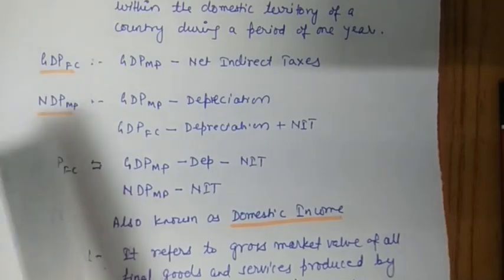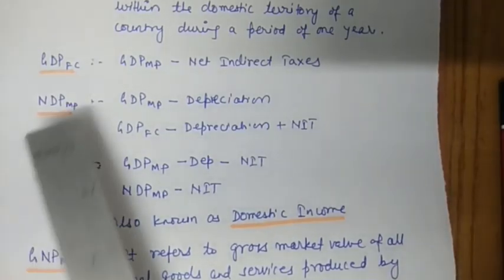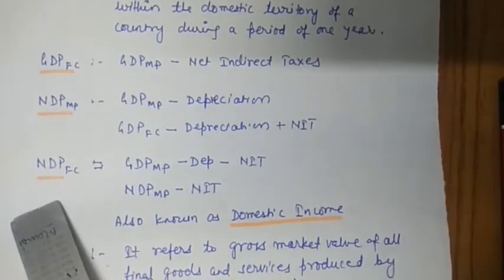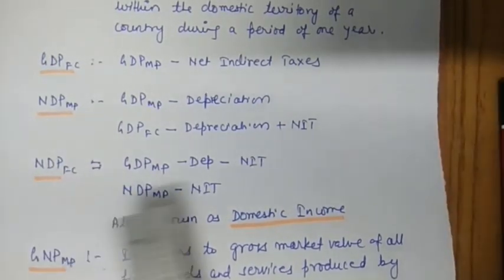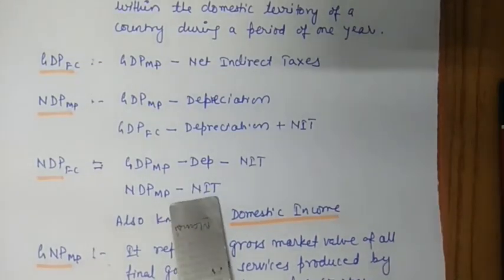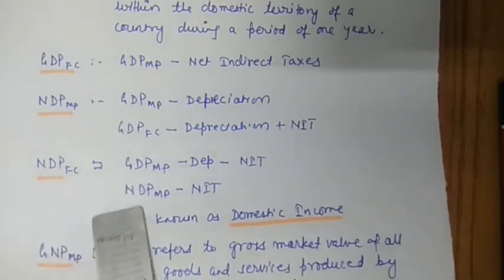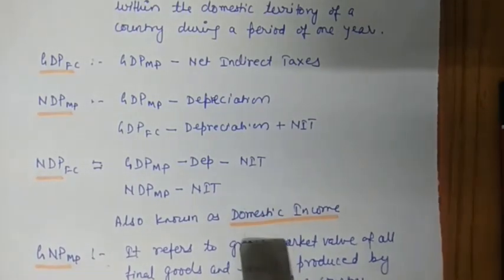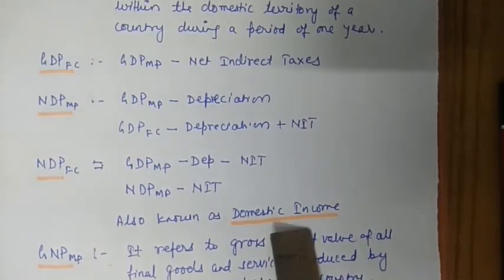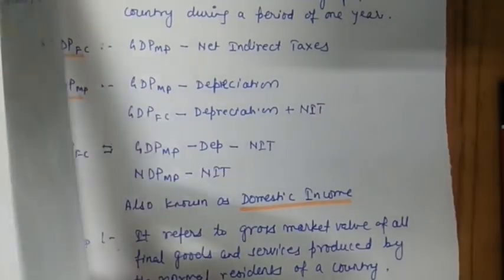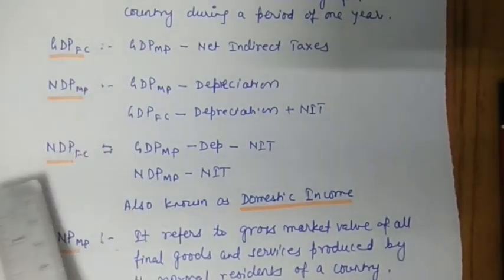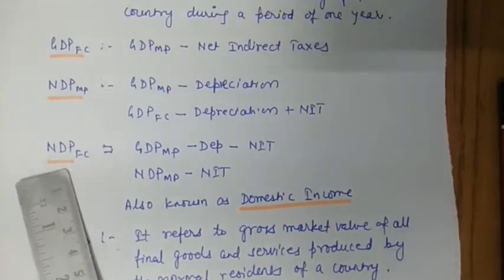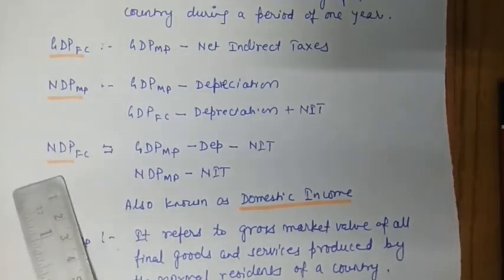If you have NDP at MP and you have to convert that NDP at MP into NDP at FC, in this case the difference is only of MP and FC, so NIT will be used only and you will subtract NIT. Again I am repeating it, NDP at FC is also known as domestic income. GDP at MP, GDP at FC, NDP at MP and NDP at FC, these all four were domestic concepts.